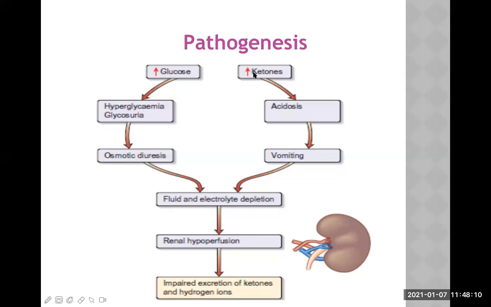On the other hand, there is excessive synthesis of ketone bodies, which leads to ketoacidosis. Ketoacidosis can result in vomiting and the release of ketones in the breath, including acetone, also known as Kussmaul breathing, which further aggravates fluid and electrolyte depletion in the patient, and the final things occur.